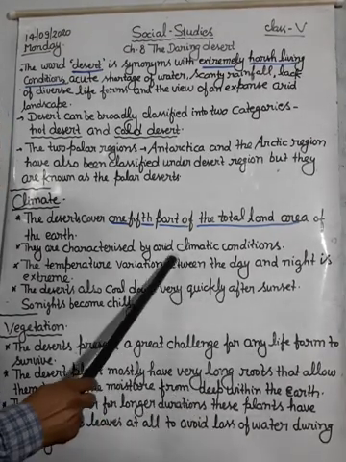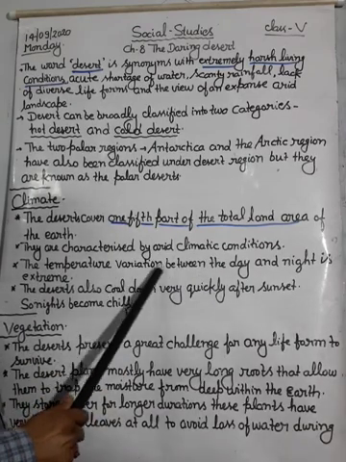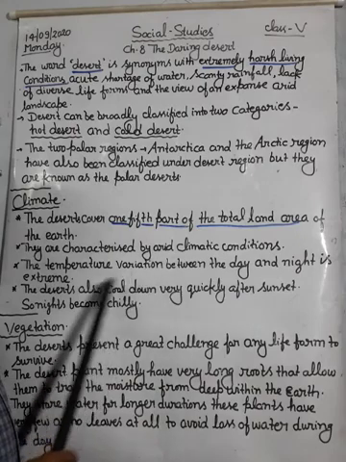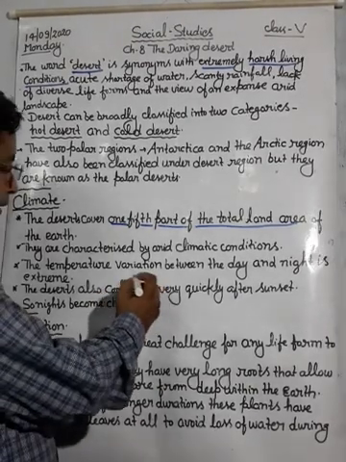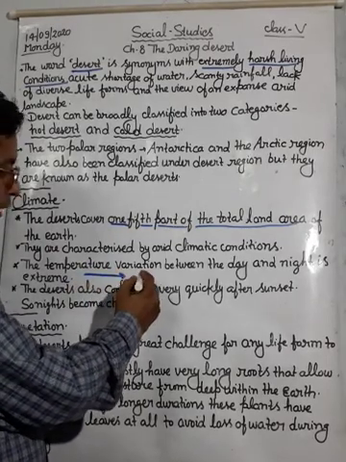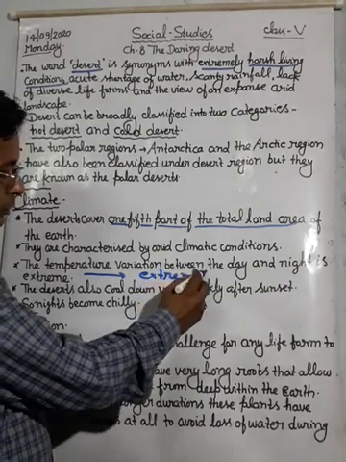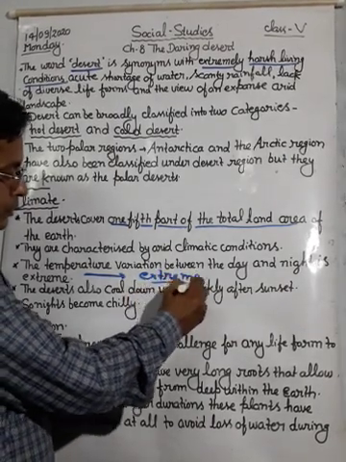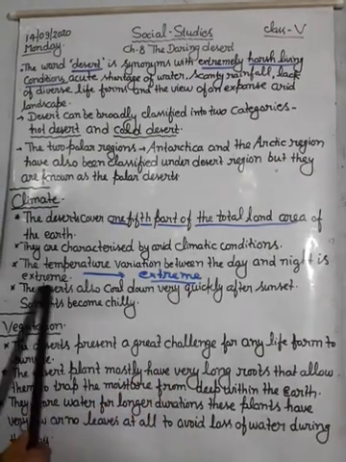The temperature variation between day and night is extreme, so the climate in the desert region is called an extreme type of climate, with extreme differences between day and night.